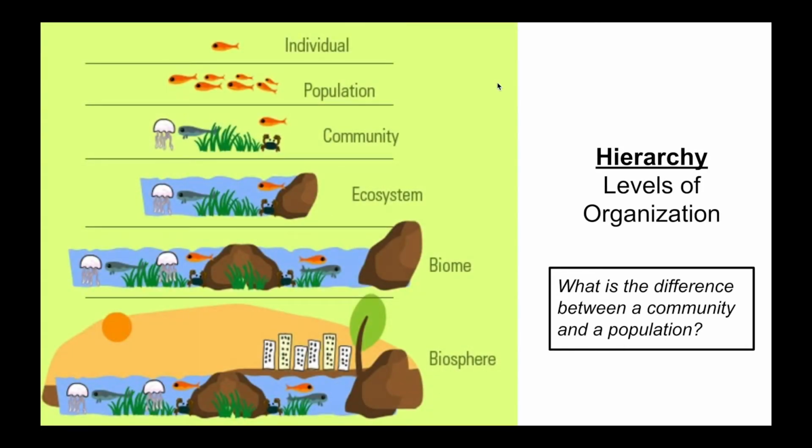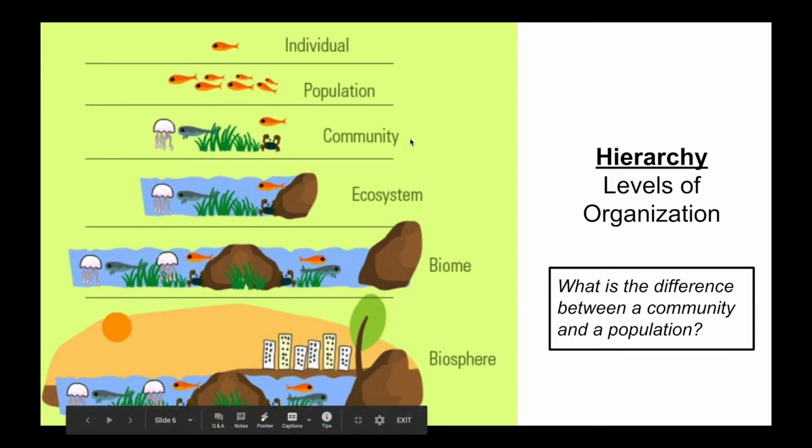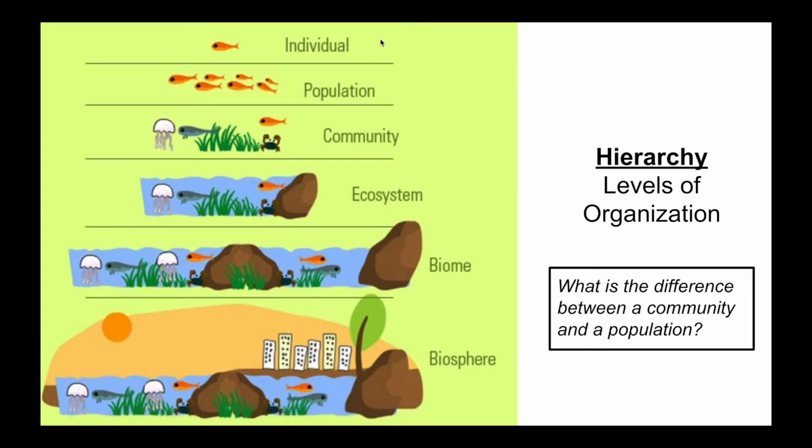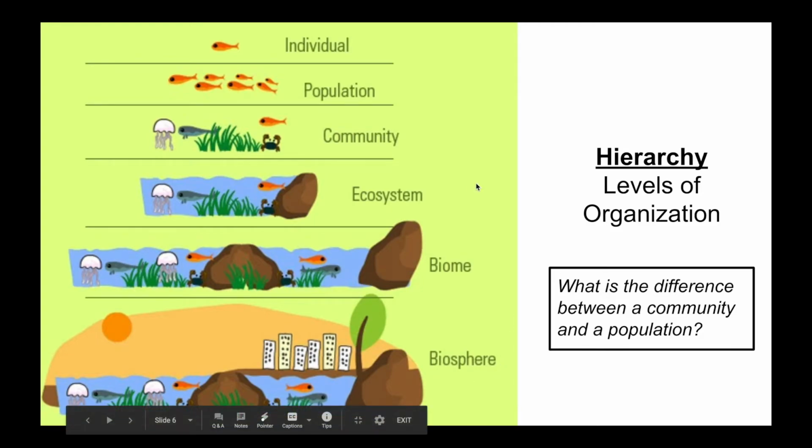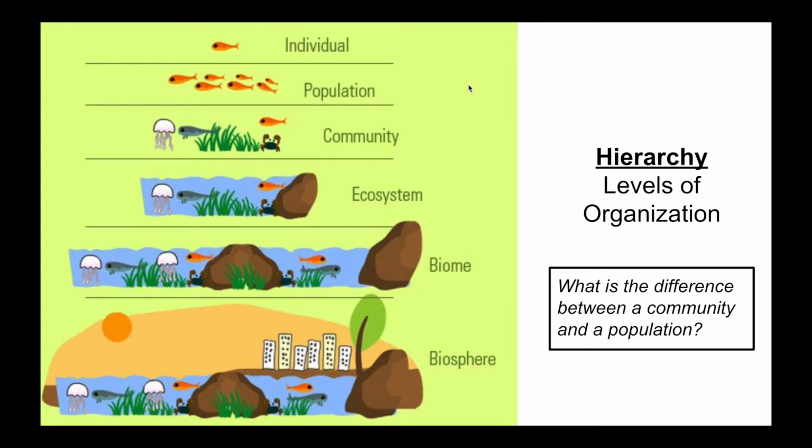Now, if we're looking at the hierarchy of ecology and the individual systems that we're looking at, if we're thinking about fish, we have individuals here. And these individuals are then going to make a population. And that population is going to make a community. So you have different species within that community. That community is going to make an ecosystem. So now we're referring to biotic, the living things, and the abiotic systems in there. We have our biome, and then we have our entire biosphere. So everything that we're talking about has levels of organization and hierarchy.